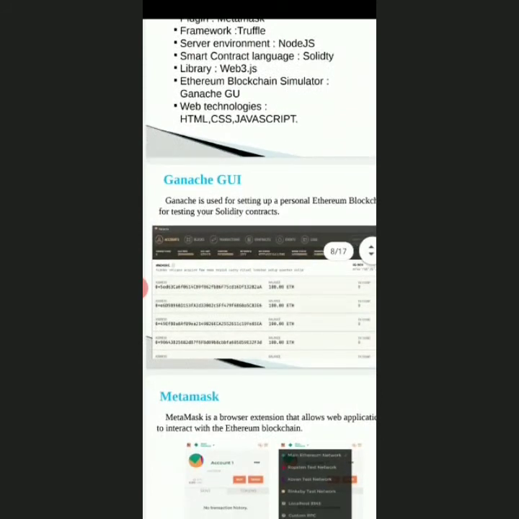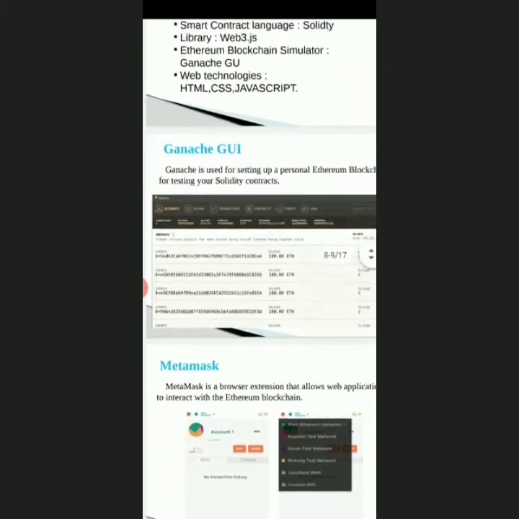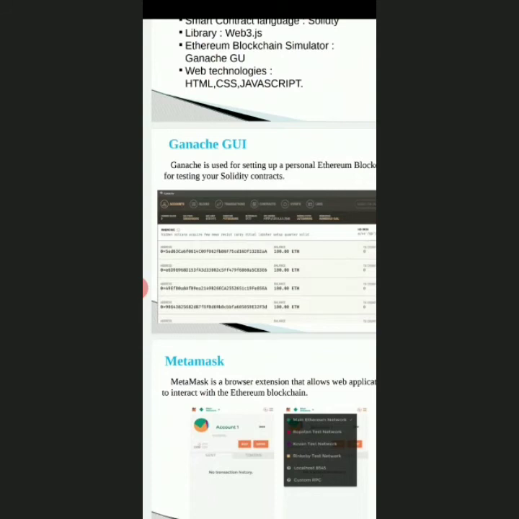Coming to some of the fields we have in Ganache: accounts, blocks, transactions, contracts, and events. Here we have user addresses, private keys, and 100 Ether for transactions. While performing a transaction, we consume the gas from these 100 Ether.